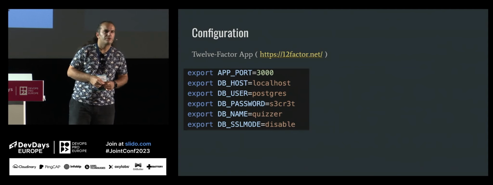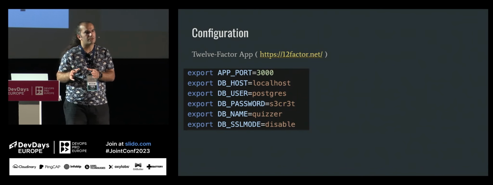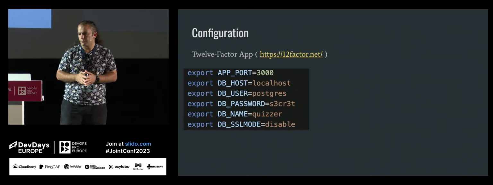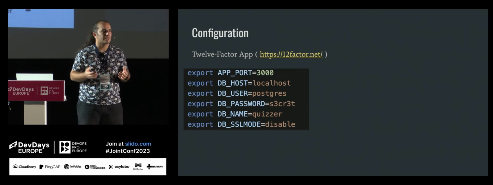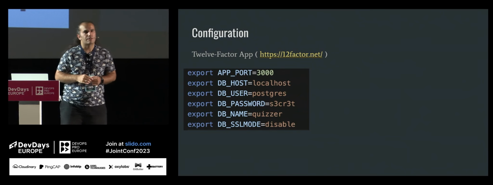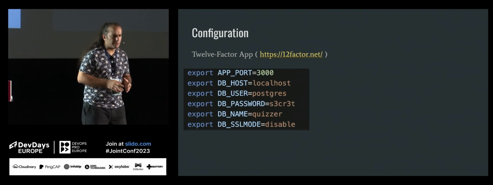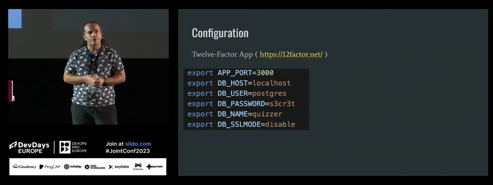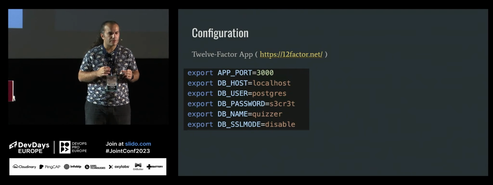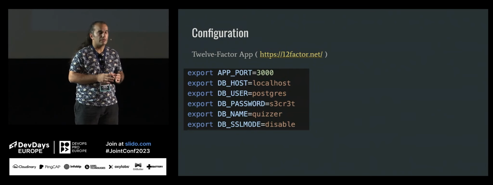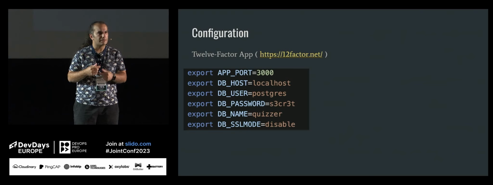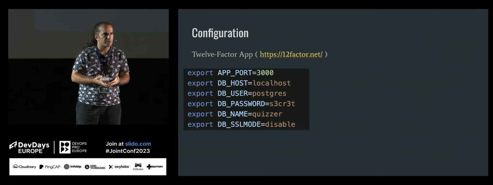Okay, the remaining part also, if you are related to DevOps or, I don't know, the platform engineer or SRE, you should really take a look at what is 12-factor app. So in 12-factor app, as far as I remember, the third option is configuration over environment. So if there is a configuration for your application, just try to maintain this configuration by using environment variables.